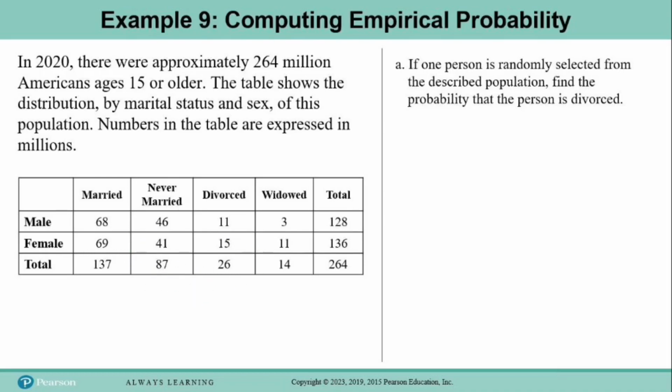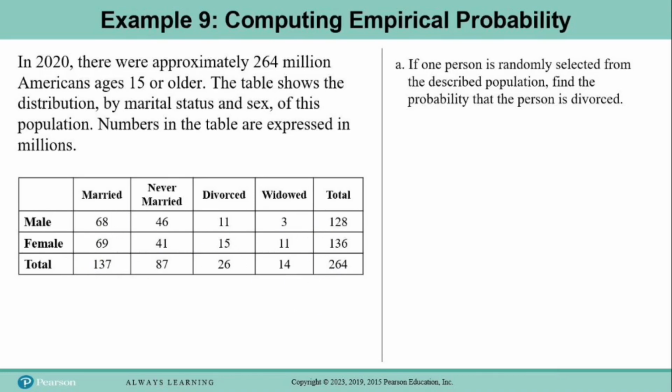So here's example 9, and it says, in 2020, there were approximately 264 million Americans aged 15 or older. The table shows the distribution by marital status and sex of this population. Numbers in the table are expressed in millions. Okay, they almost always tell us that the numbers in the table represent millions or thousands or something like that, but it doesn't matter. We can really ignore the millions because a million divided by a million is 1. So the millions are going to cancel out anyway. All we have to do is work with the numbers that they give us.